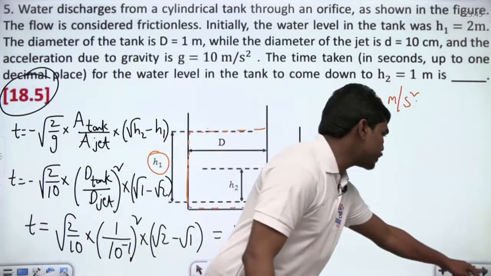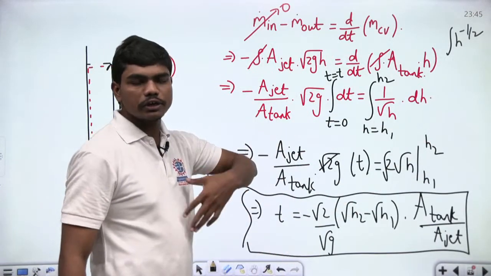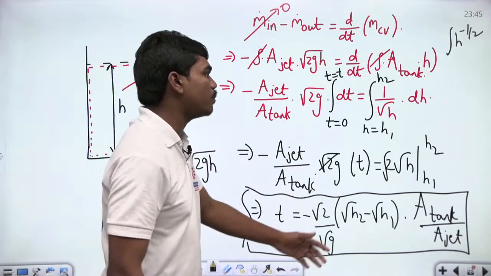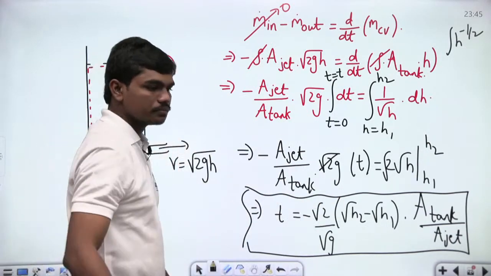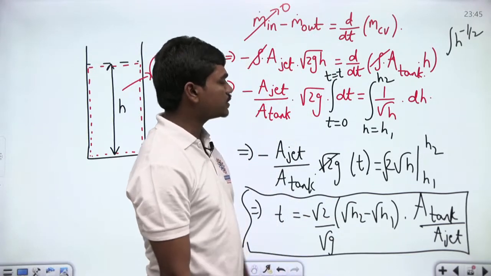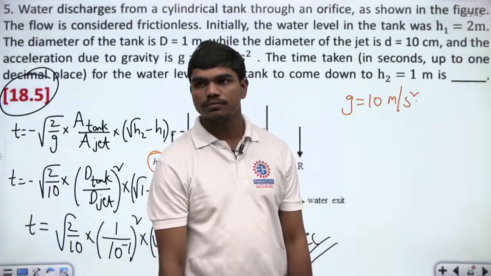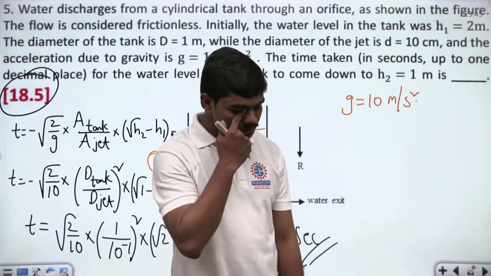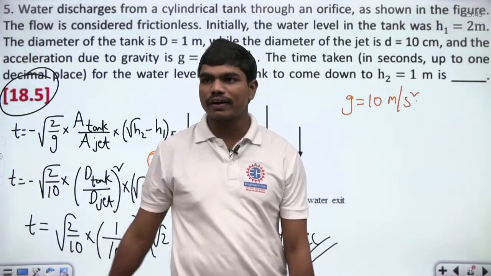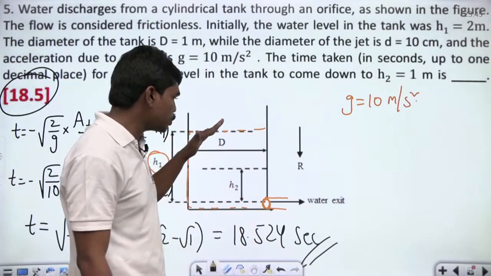I just told you this because these kinds of questions are very common in examinations, and you need not do very much to remember this formula. It's just 3 steps. That's it. Clear? This is the fundamental mass balance equation. Is that clear to all of you? Shall we go for the next question? So 18.524 seconds is what you need for bringing this water level from 2 meters to 1 meter.